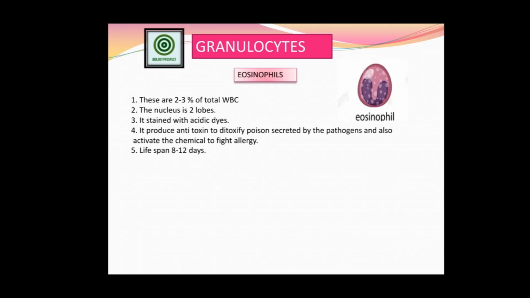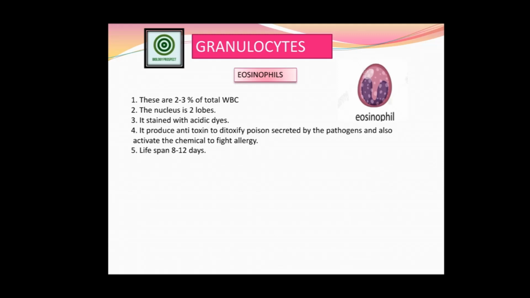Okay, and it is activated to dissolve the allergic movement of our blood. So that is the granulocytes part of the WBC, and the lifespan of the eosinophil is 8 to 12 days.